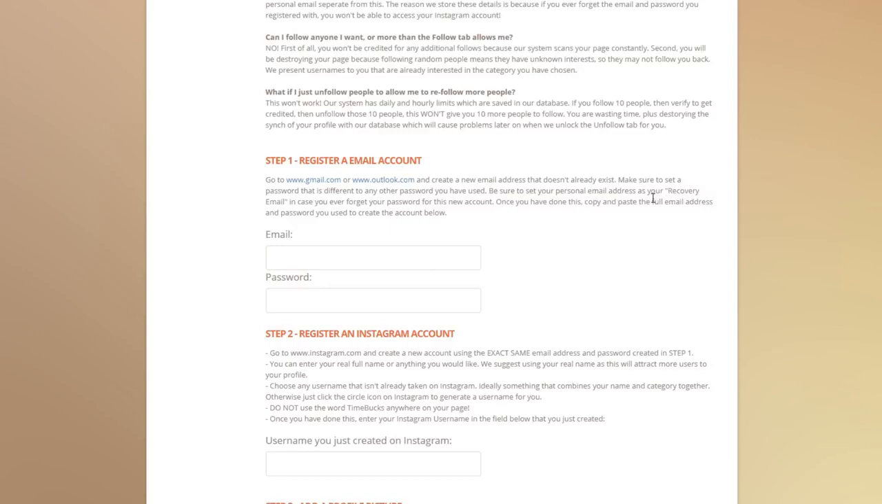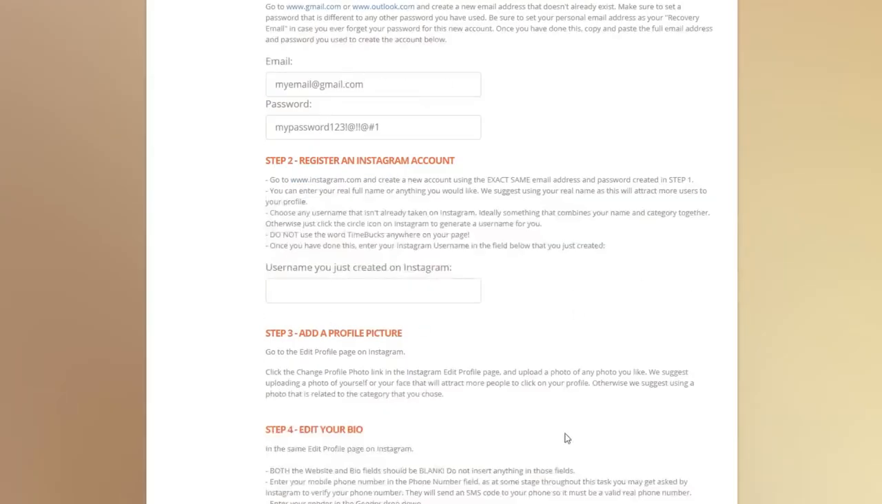Once you've done this, copy and paste the full email address, like myemail@gmail.com, whatever you just registered, and then copy and paste the password that you just registered, like my password. Don't use this password, I'm just using an example. Make sure to use a password that you've never used before, just to make it extra secure. So once you've done that, you need to register an Instagram account.